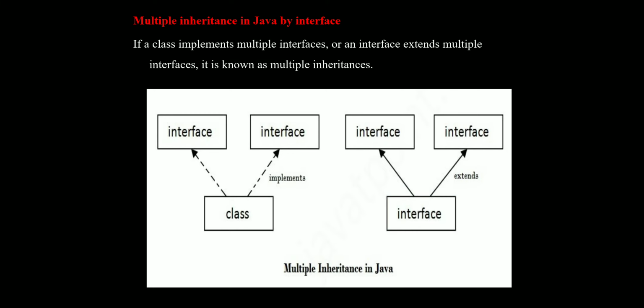Next one is multiple inheritance in Java by an interface. Till now we saw that one class extends another class and one class implements an interface. But here we have multiple interfaces.